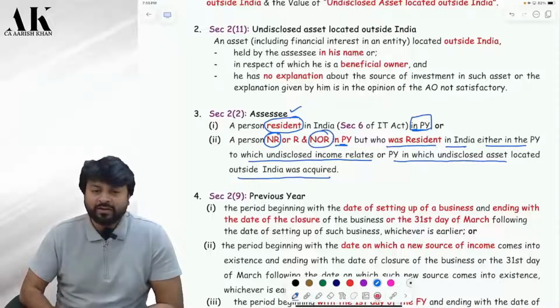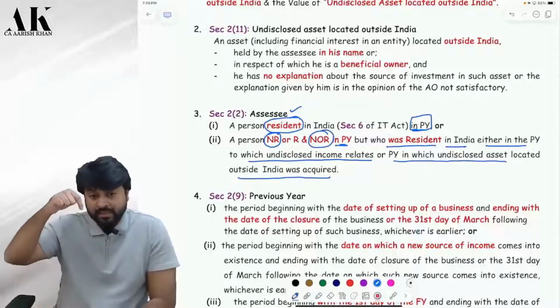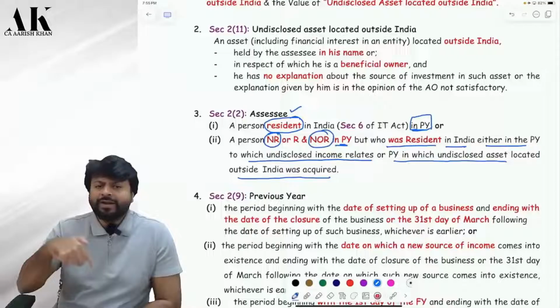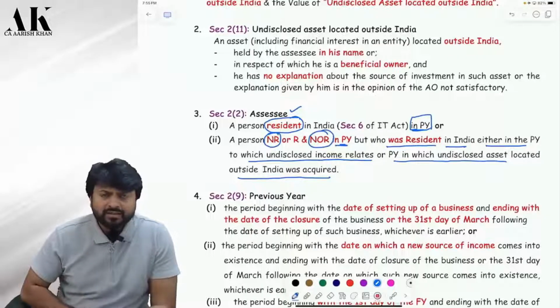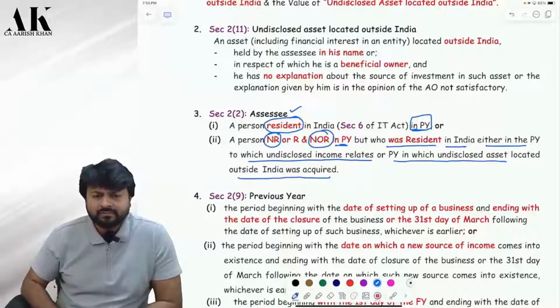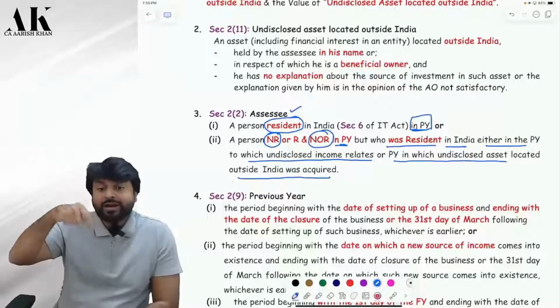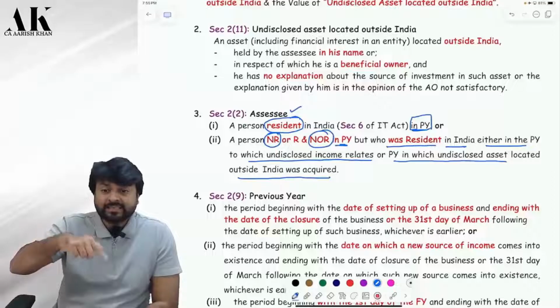So what does point number 1 say? Point number 1 says you are resident in India today. Today you are resident in 23-24. Then you are an assessee. Point number 2: today you are non-resident, or you are not ordinary resident.